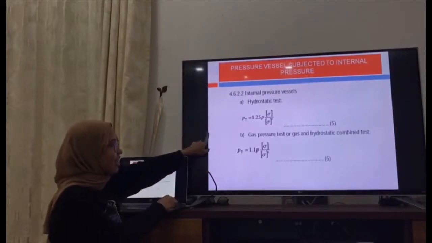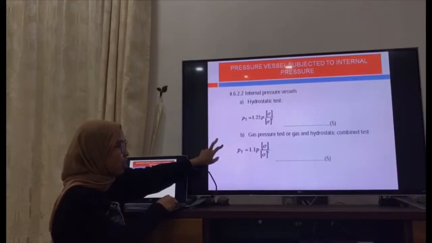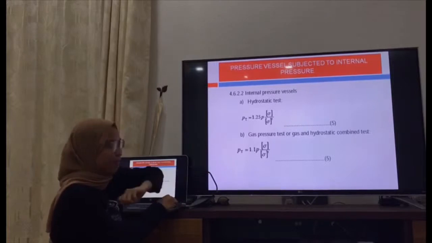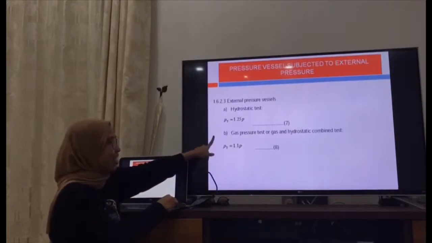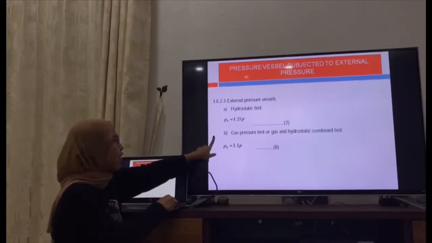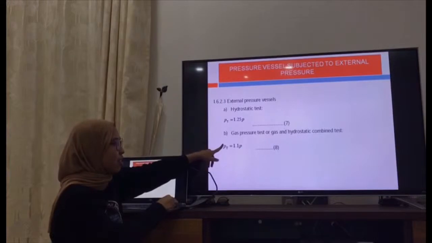Okay, these are the formulas for the internal pressure vessel, which covers the hydrostatic test and gas pressure test, or the combined gas and hydrostatic test. So these are the formulas for the external pressure vessel. We also have the hydrostatic test and gas pressure test, or the combined gas and hydrostatic test.